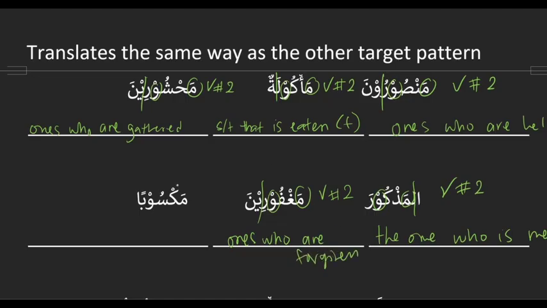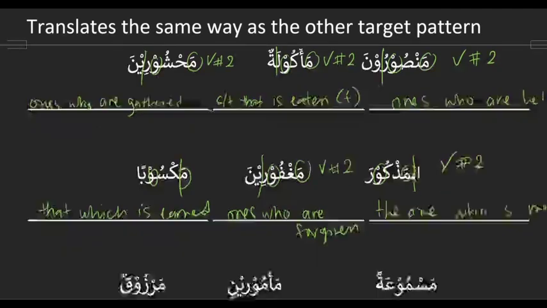Okay, maksuban. First letter is a ma. Second to last letter is a waw. Wow, right, because the alif is just a chair for the n. And we're left with kasaba, which means to earn. And then to be earned is passive. And then one who is earned, or I guess that which is earned. One who makes more sense? Yeah. So that which is earned. Here, a human wouldn't make sense.